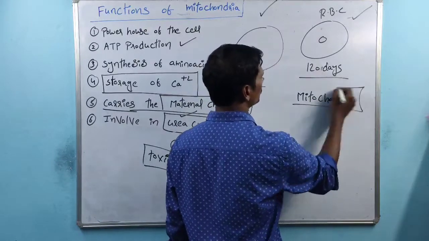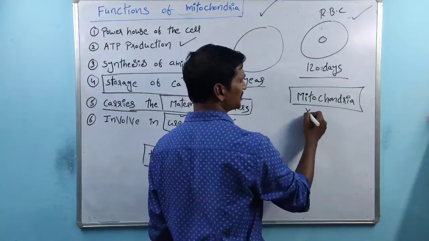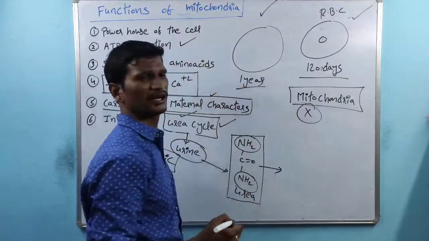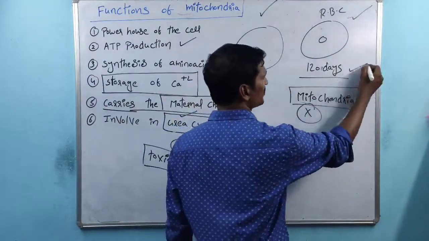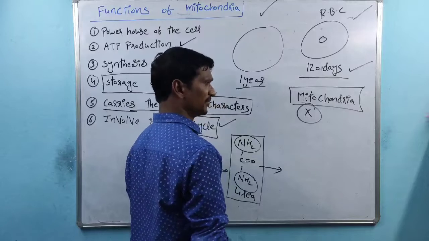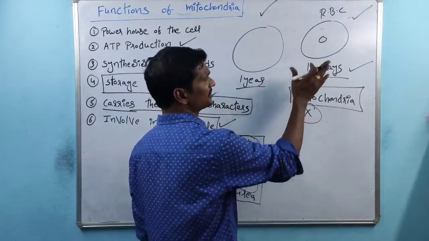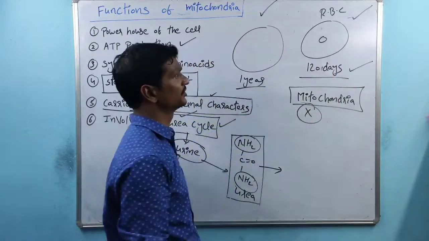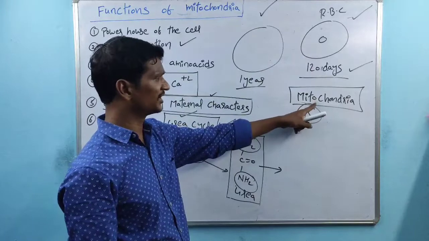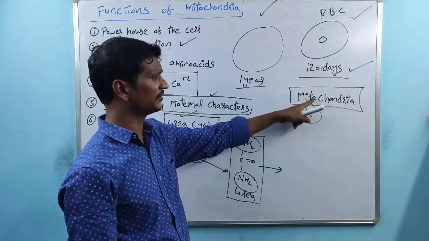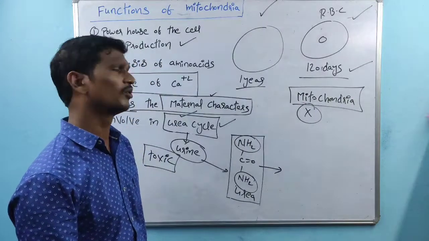Especially in mature RBC cells, mitochondria are absent. If mitochondria are absent, these only survive up to 120 days, because due to absence of energy, these are unable to survive longer. So mature RBCs do not have mitochondria, and that's the reason why these survive up to 120 days.